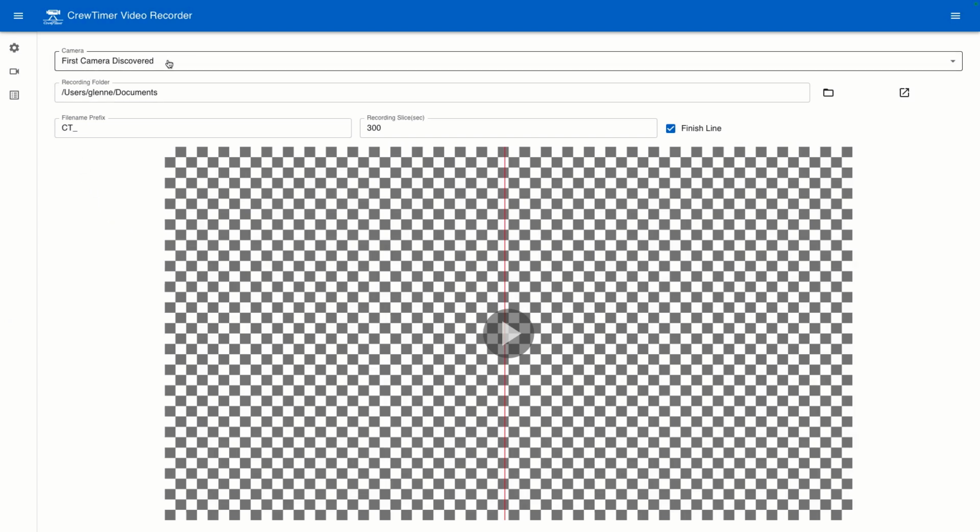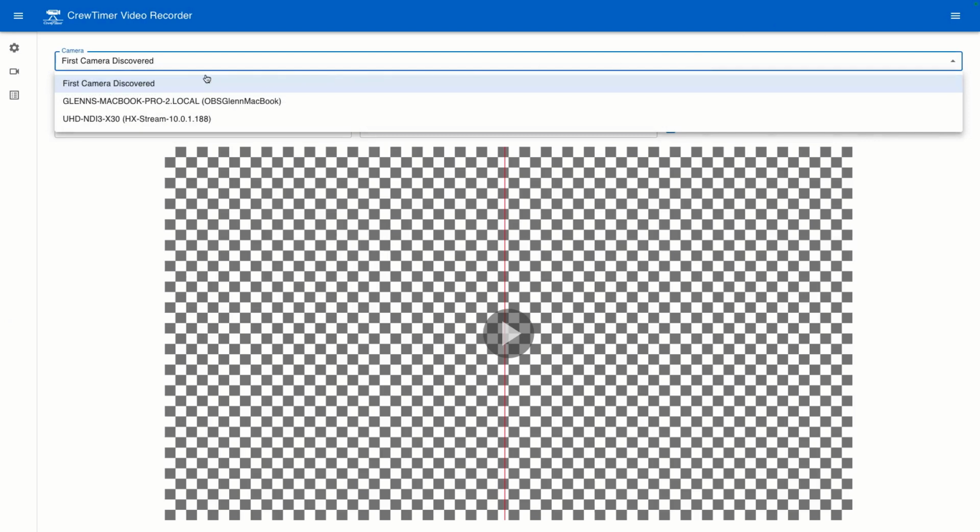This top section shows cameras that have been discovered on the network. If I click the drop down here, you'll see that it's found two cameras. One is my NDI camera, and the other is my MacBook Pro running an OBS application, which also provides an NDI stream. In this case, I'm mostly interested in the NDI camera, of course, so I'm going to select that. You'll also notice that it shows the IP address of the camera, 10.0.1.188. This IP address is obtained from the local internet connection.